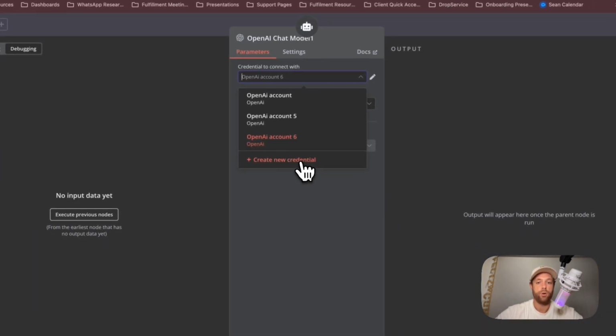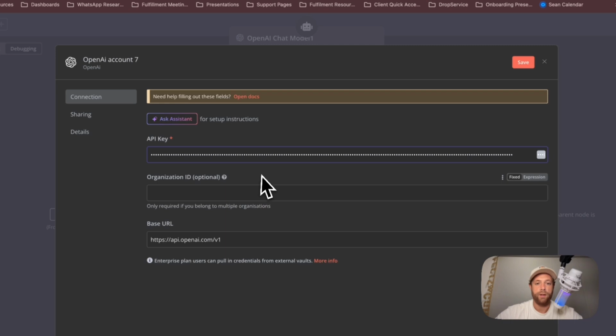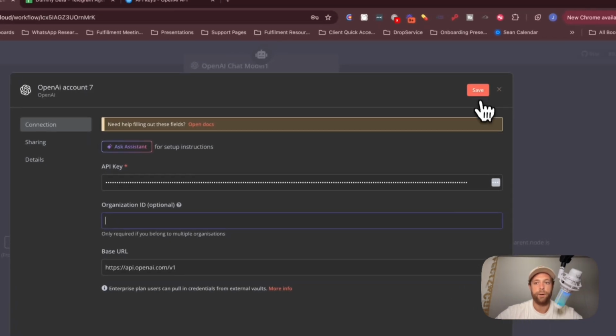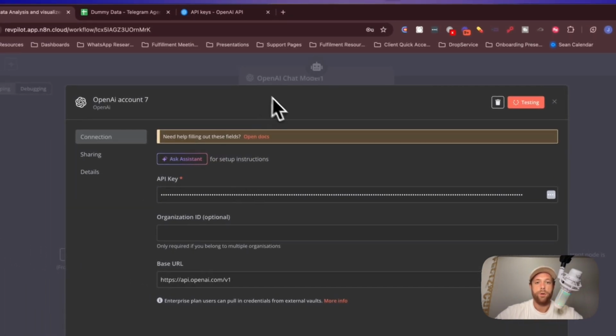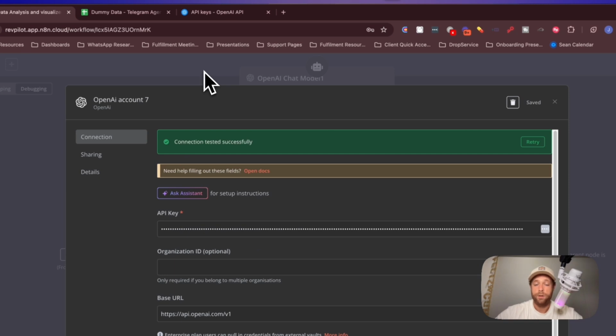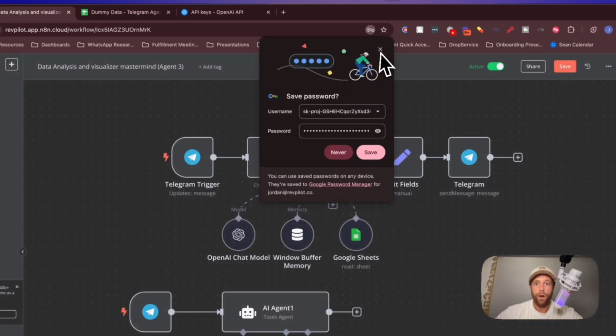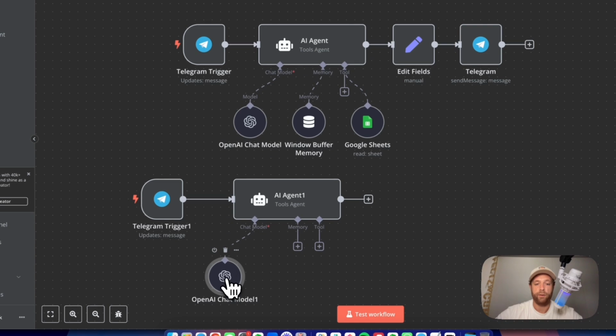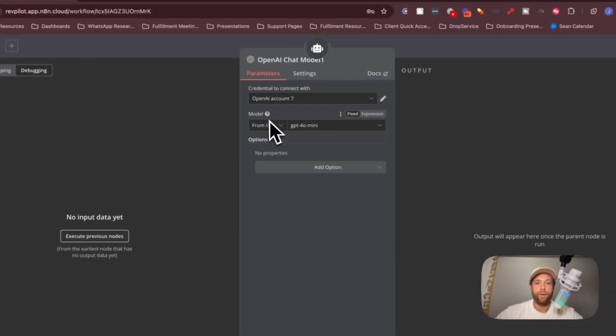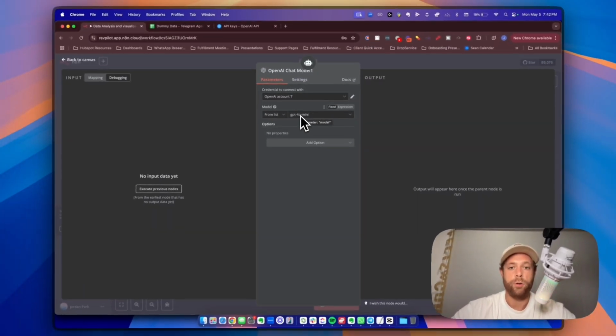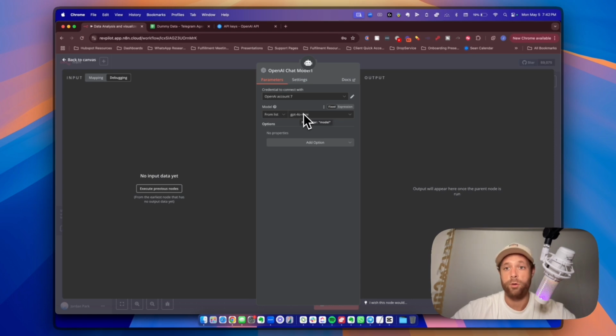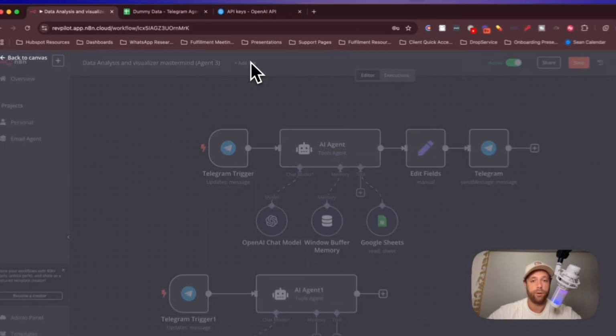We're going to click create new credential. We're going to pop the API key in there. Organization ID doesn't matter. Click save. And now you have a new OpenAI trigger. So boom. So your model is connected. Okay. Now, when you open this back up, you want to make sure model, you select whatever model you want. GPT-4o is good for now, but that's going to be going away soon. So you can select whatever model.